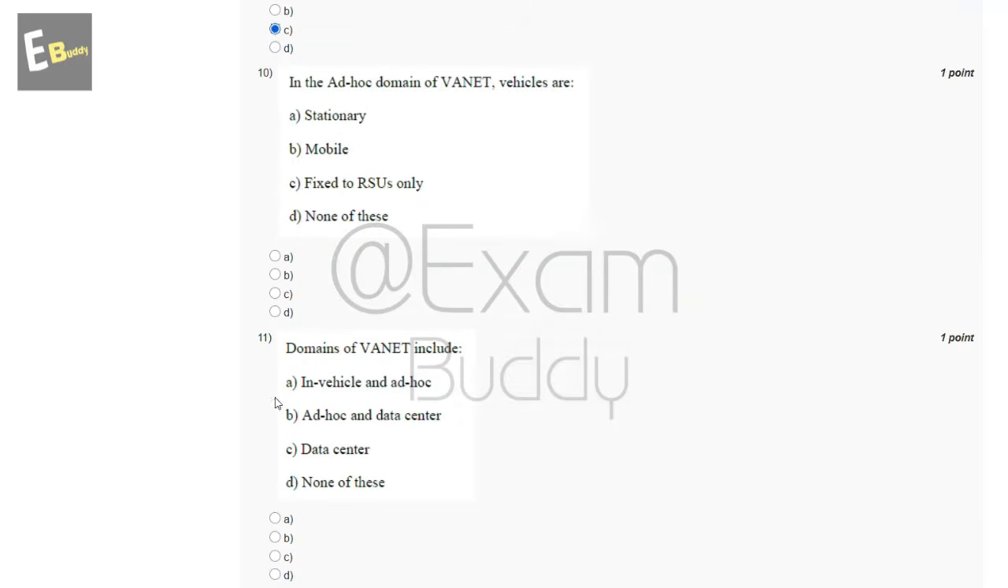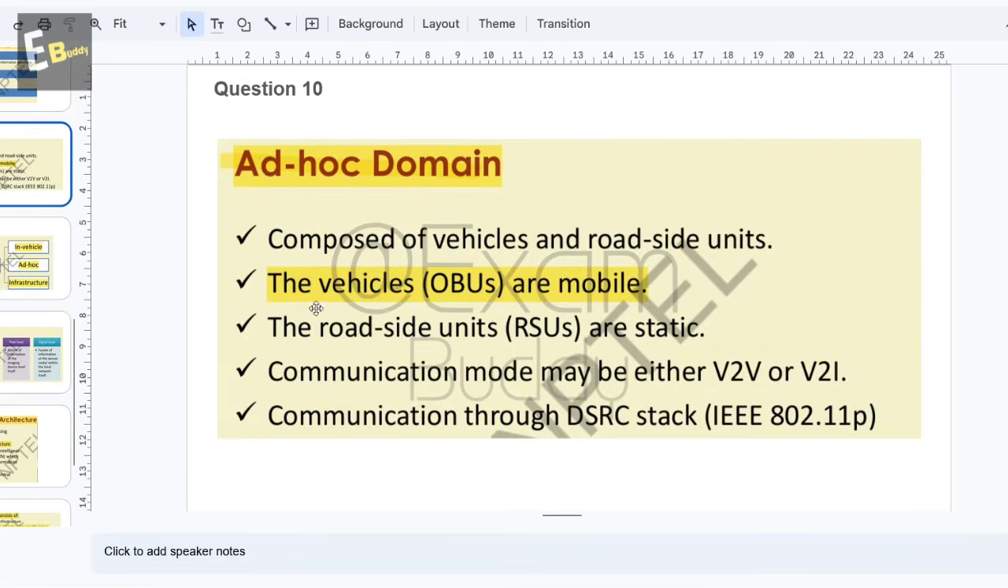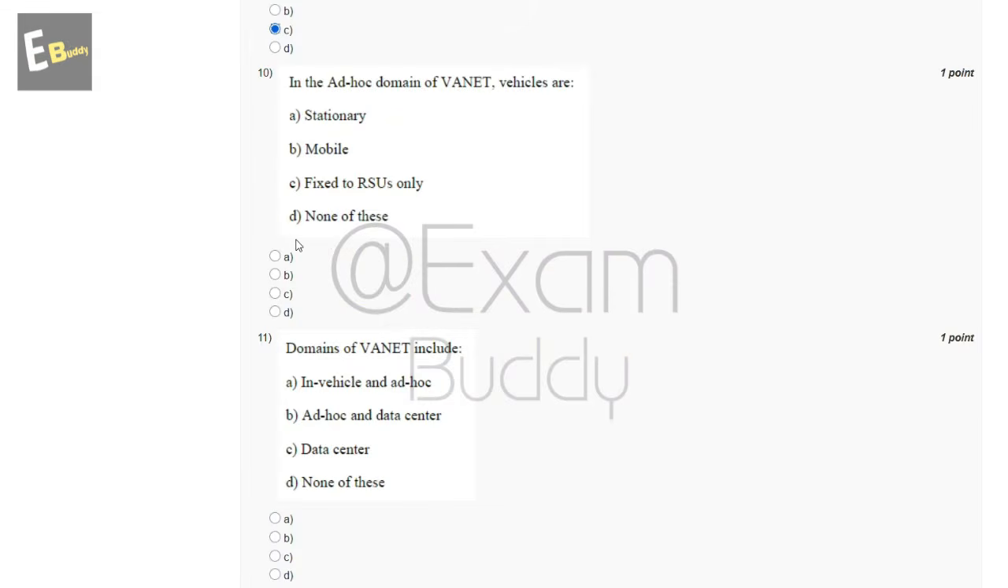Now the tenth question is: in the ad hoc domain of VANET, vehicles are. So these are the options. And now let's check the answer of our tenth question. In the ad hoc domain, the vehicles' OBUs are mobile. So the answer of our tenth question is B.